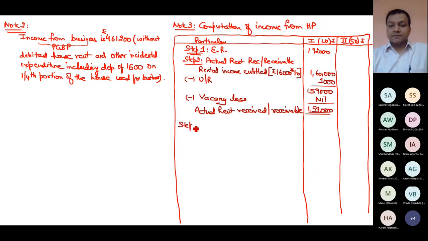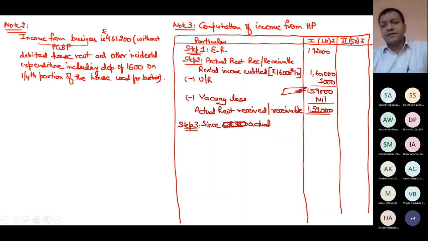Step 3. Here actual rent is less than expected rent, and that is not because of vacancy. Because even if there is no vacancy, still it is less than the expected rent. So I will say that, don't use short form in the exam. Don't write expected rent, compare actual rent with reference to expected rent. So it will avoid any error from your side.